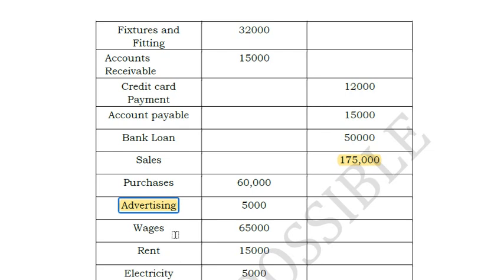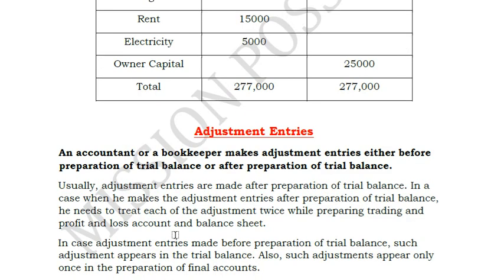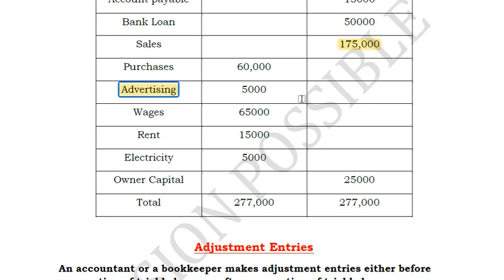Wages also for that period only you will pay, not for the future period, and the benefit also comes to you only for that period of time, that is for 1 year period of time. Similar is the case with rent, electricity, all these are expenses. Expenses means P&L, debit all expenses, credit all income, your concept of nominal account. Owner's capital means liability, so it will be shown on the credit side.